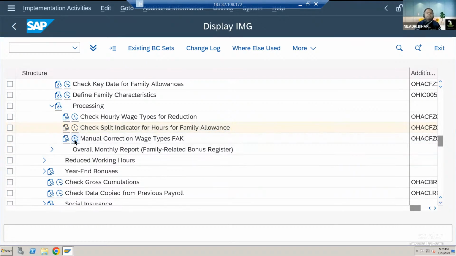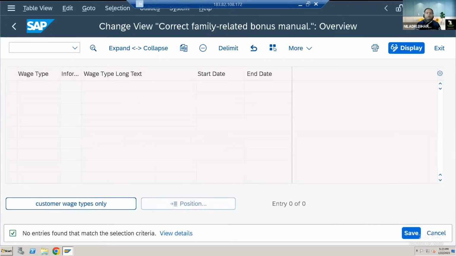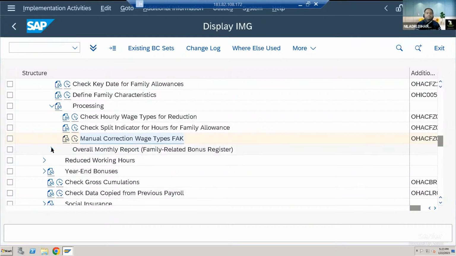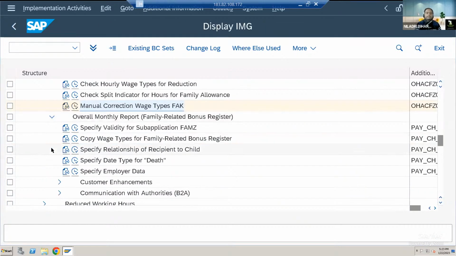So next one is managing correction wage types. So any kind of a correction, if you want, you can come here and mention those wage types and do those corrections from here in this particular node. Then coming to the report. So there are some reports available. Based on a requirement, if you want to specify any particular thing, I'm not going through all the details about it.